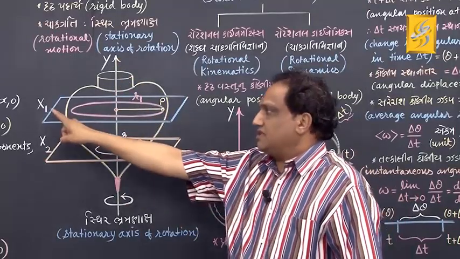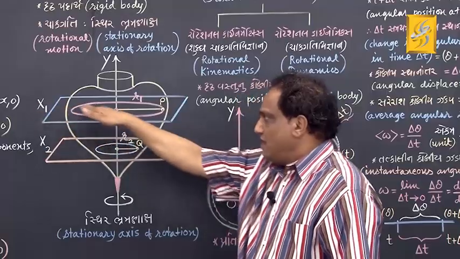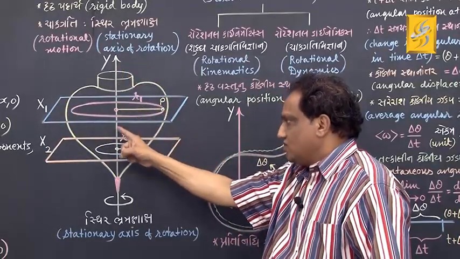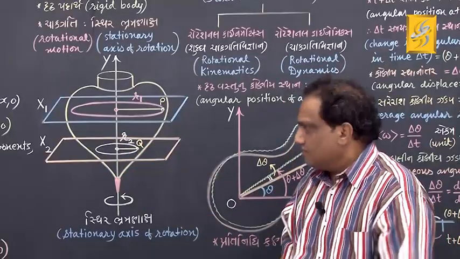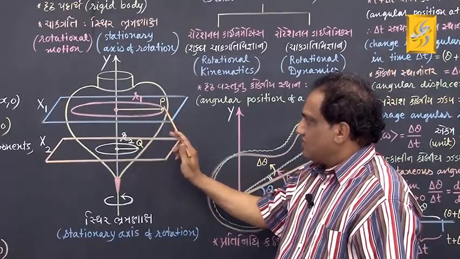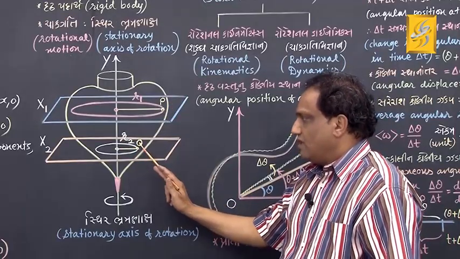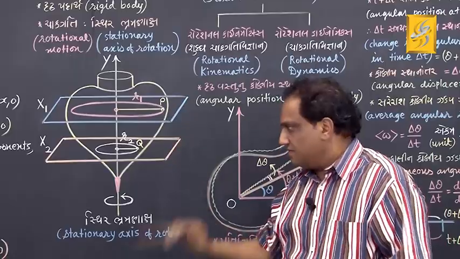You can see these planes x1 and x2, they are mutually parallel, but both of them are perpendicular to stationary axis of rotation. Okay. This r1 is the radius of circular path followed by this particle, r2 is the radius of circular path followed by this particle. Got it? Fine.